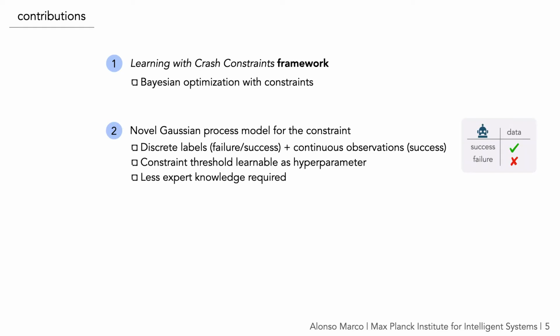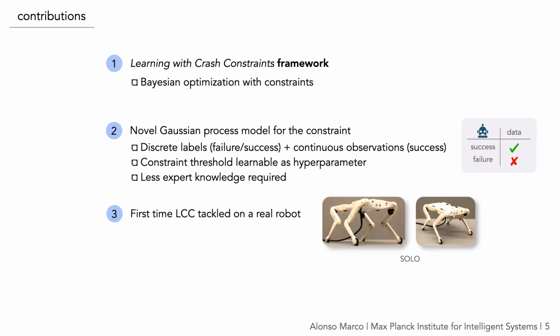We also propose a novel Gaussian process model for the constraint that combines discrete labels to indicate failure and success with continuous observations, which are only obtained in the case of success. And in addition, the constraint threshold turns out to be a hyperparameter of our model which can be learned from data. And this mitigates even more the required expert knowledge. So for the first time, to the best of our knowledge, we tackle the problem of learning with crash constraints on a real robot using a principled method instead of heuristic approaches.